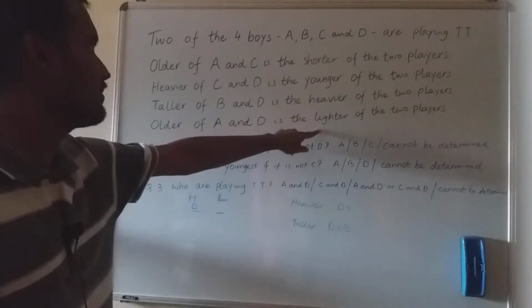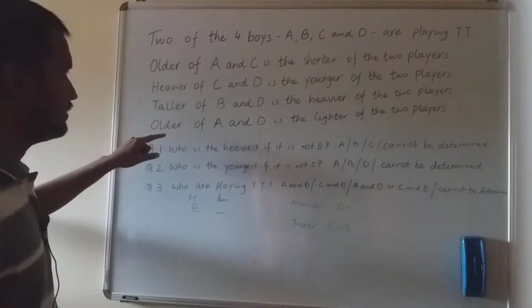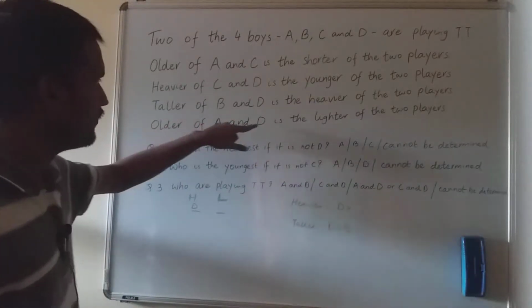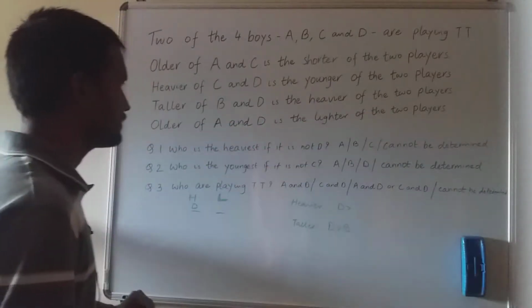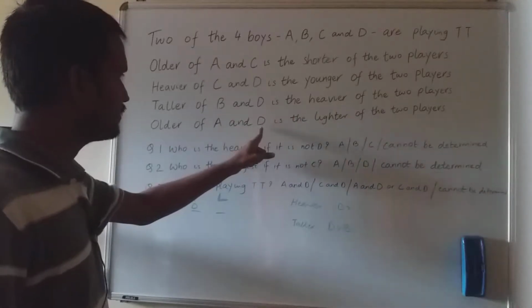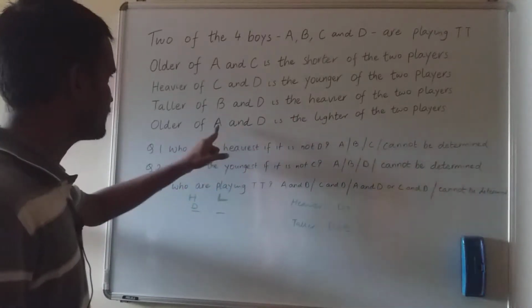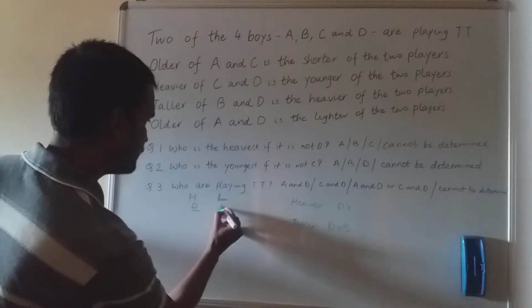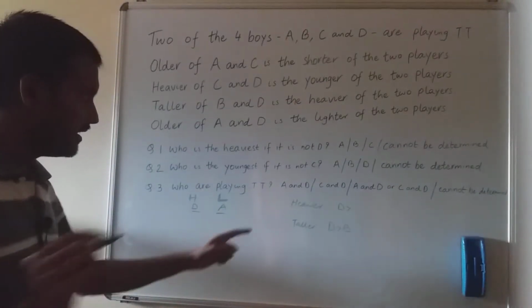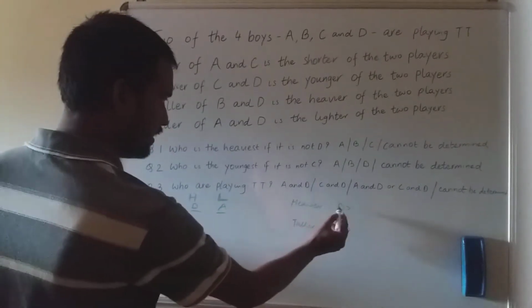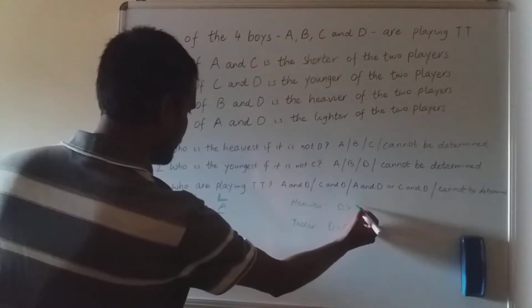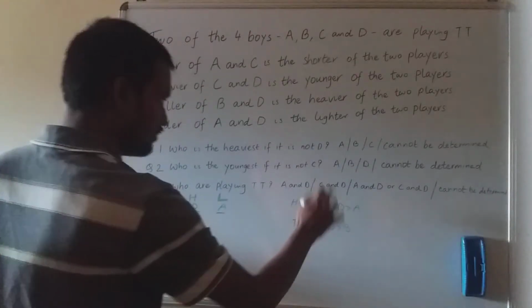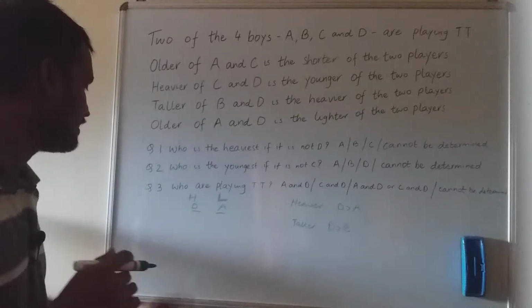Then I saw that it is written older of A and D is the lighter of the 2 players. Already D is heavier, so D can't be the lighter of the 2 players, means A is the lighter of the 2 players. Similarly you can write it over here that in heavier, D is heavier than A, to keep on filling this chart also.